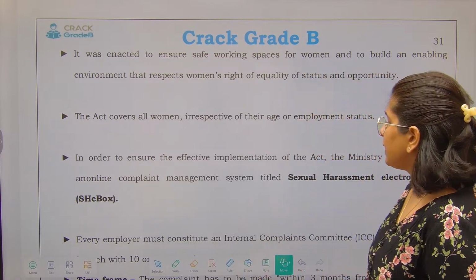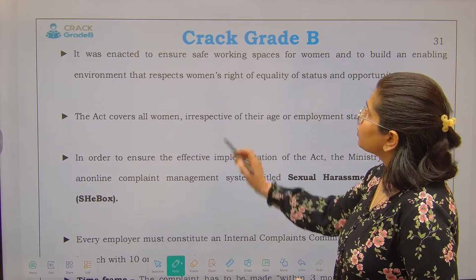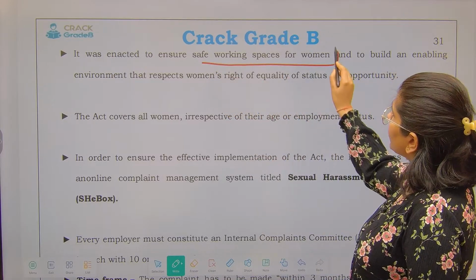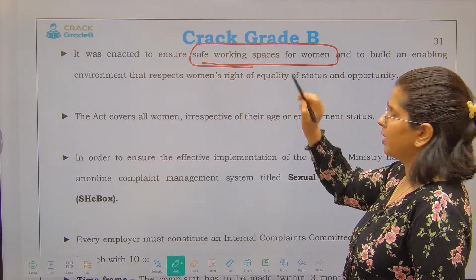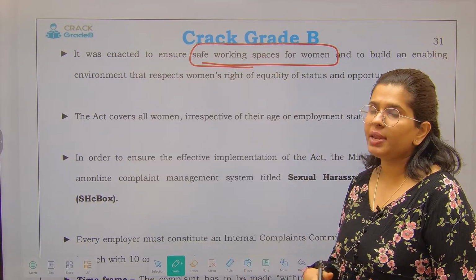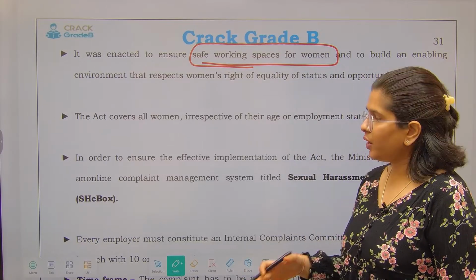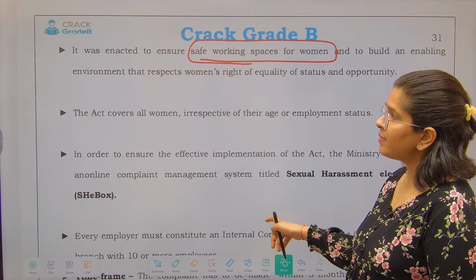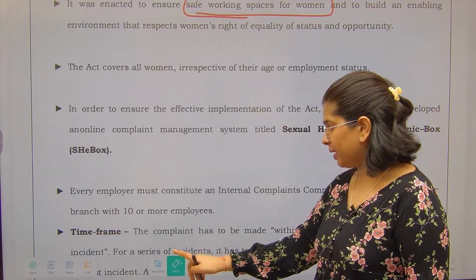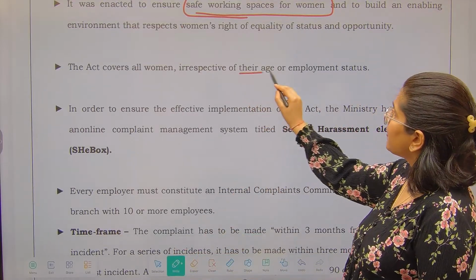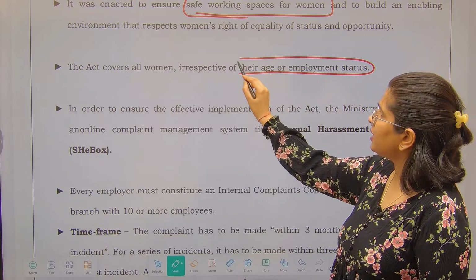This act was enacted so that we can provide safe working spaces for our women, because we respect that women have the right to equality and no one has got an upper hand. So the act covers all women, and this is very important, irrespective of their age or employment status.